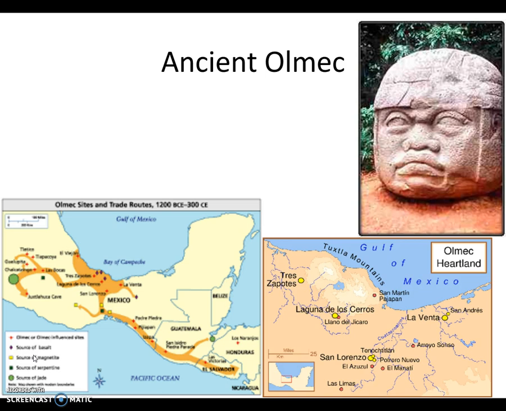Now we move over to the Americas. The first group was the ancient Olmecs. They were located in Mesoamerica, or Central America. They were also a collection of city-states, and they were also ruled by a landed aristocracy. They had a writing system and a calendar, but the biggest thing they were known for are their large stone heads like these. Historians aren't sure who the large stone heads represented, whether they were leaders or great warriors. We don't know. They were also known for the jade carvings that they left behind.